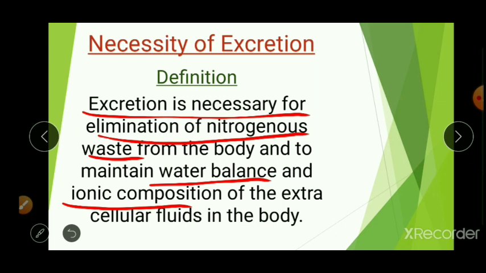Why ionic balance? Because movement of water is controlled by the ionic composition of any fluids. That's why the water and ions must be balanced. So for this we need the system called excretory system. We will know how it is balanced in the excretory process. First of all, let's see what is excretory system and organs which are involved. Next we will learn about the modes of excretion.